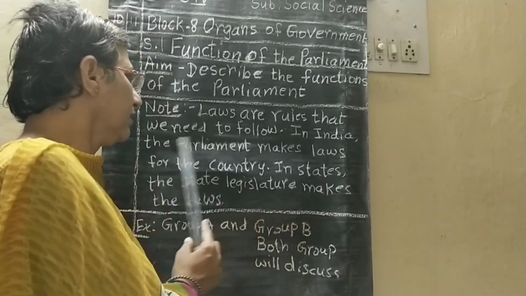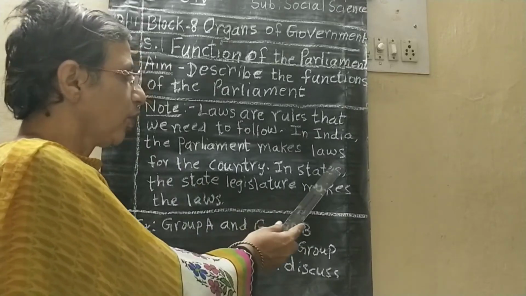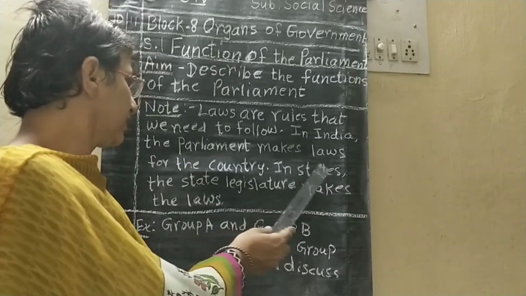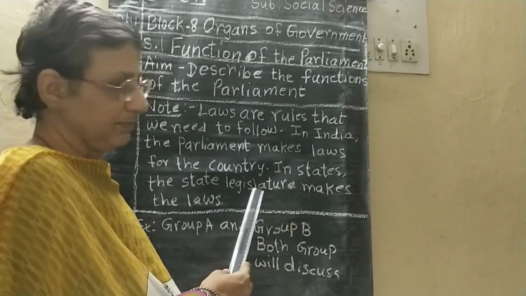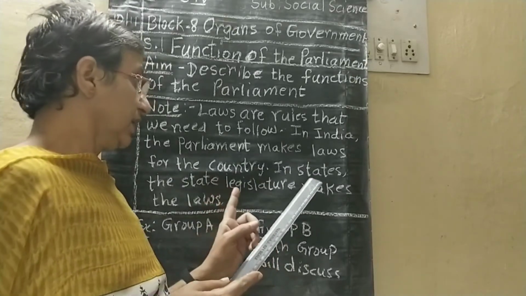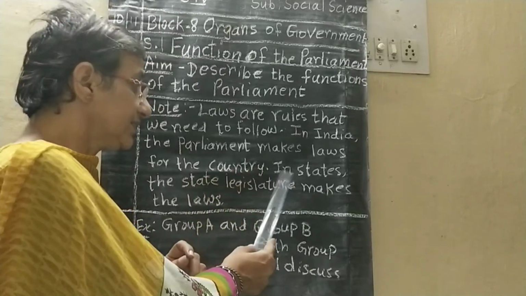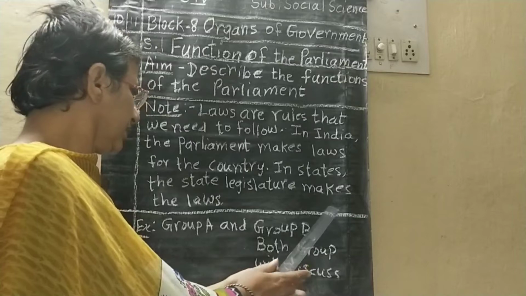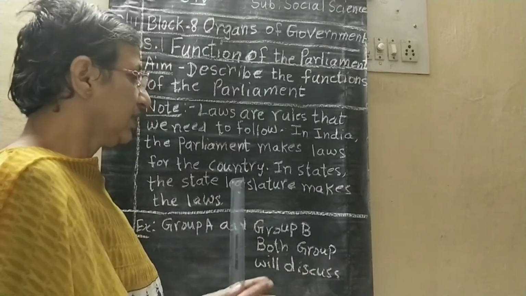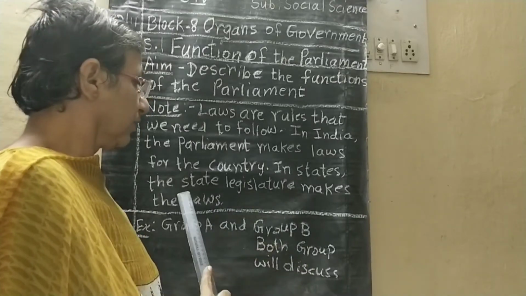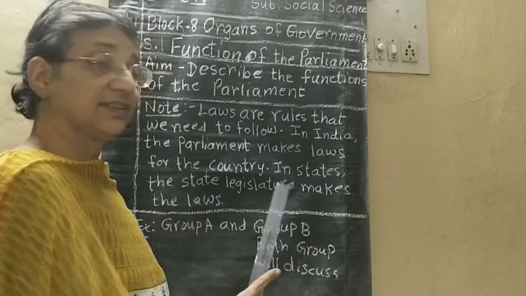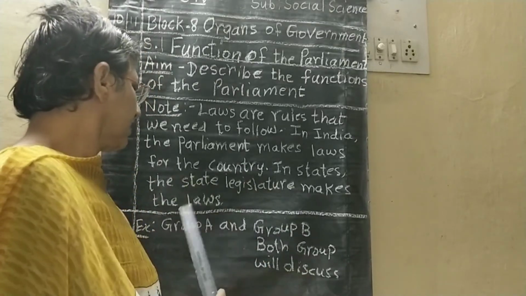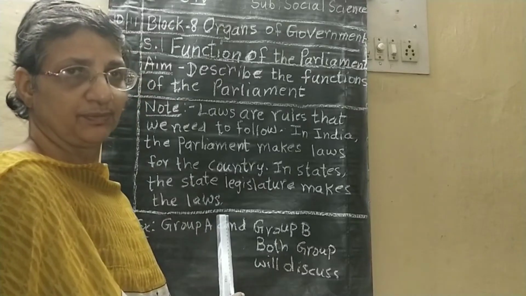In India, the parliament makes laws. In India, who makes laws? Parliament makes laws for the country. In states, the state legislative assembly makes the laws. In the state, who makes them? The state legislative assembly, we are having now, they make the laws, right? Okay.